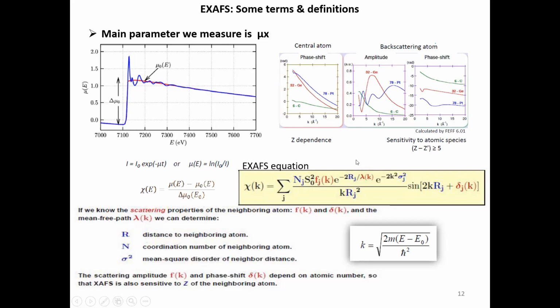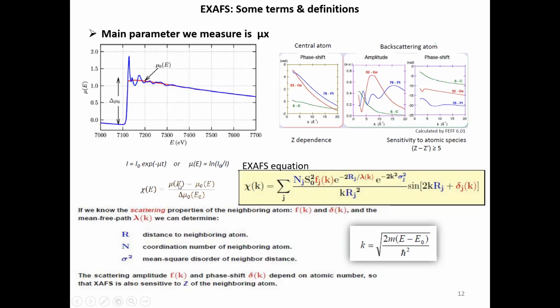And now this is the amplitude. Amplitude is nothing but this N_j part, and you can see the amplitude plotted versus k, the de Broglie wave vector. For carbon, the amplitude is less, and it is peaking at the lower k, whereas platinum has more amplitude, and germanium also has more amplitude.